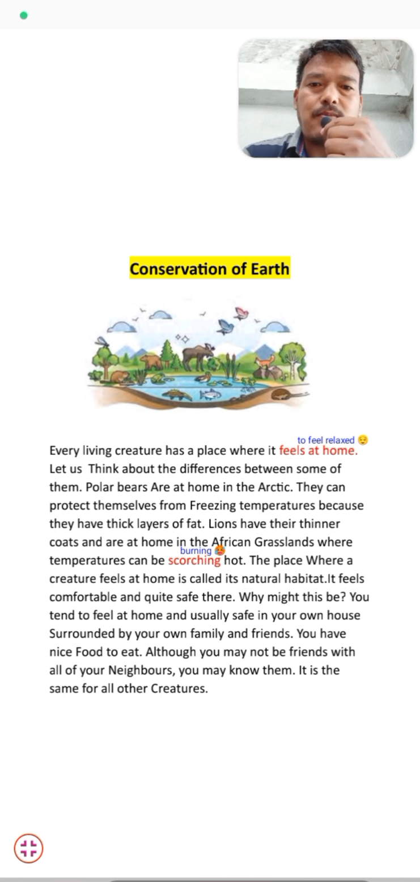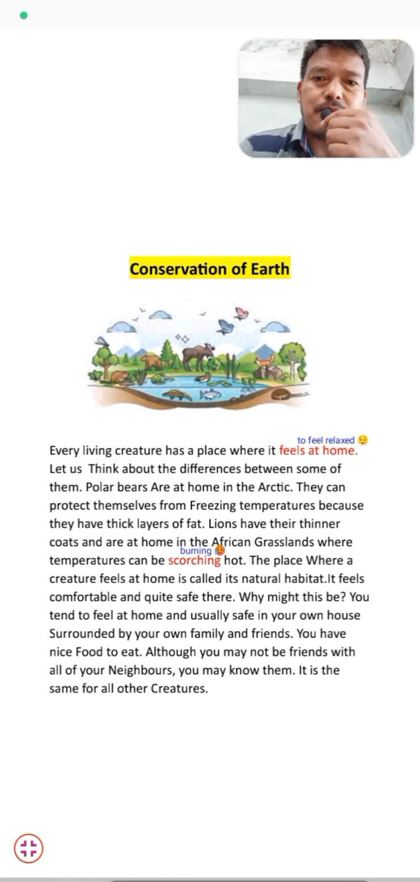Let us think about the differences between some of them. The first one that we are going to talk about is the polar bear. Polar bears are at home in the Arctic. Polar bears always stay in the Arctic, and the Arctic is the home place for polar bears, and they can protect themselves from freezing temperatures because they have a thick layer of fat.